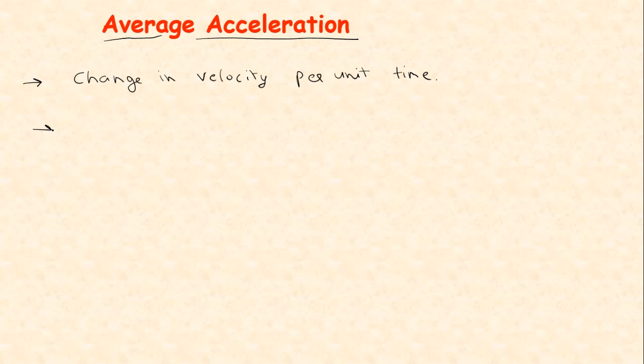The formula of acceleration is given like this. This is the symbol for average, A stands for acceleration, and this is called average acceleration. It is given by the formula delta v by delta t. Remember, acceleration is also a vector quantity; we'll write it in the next chapter.